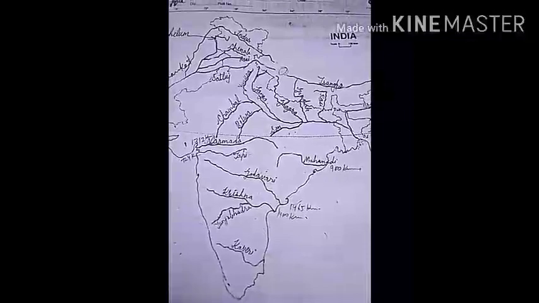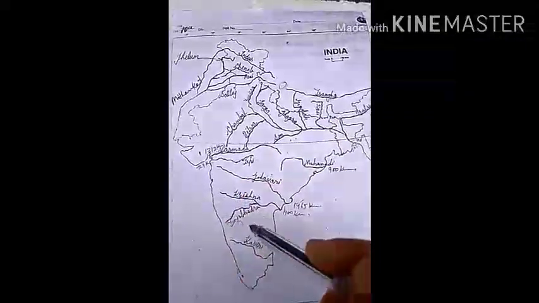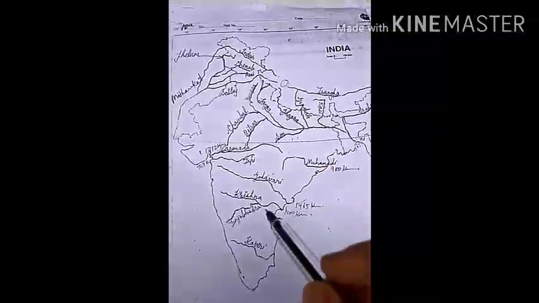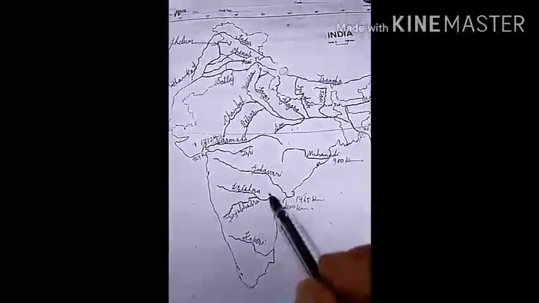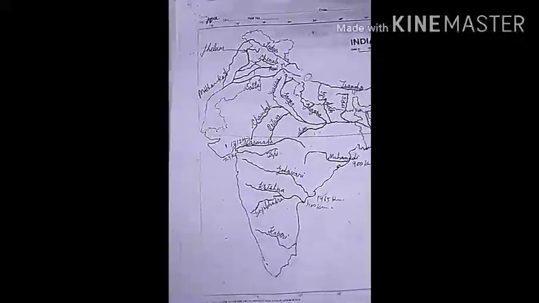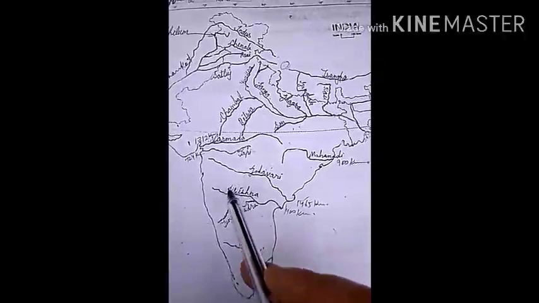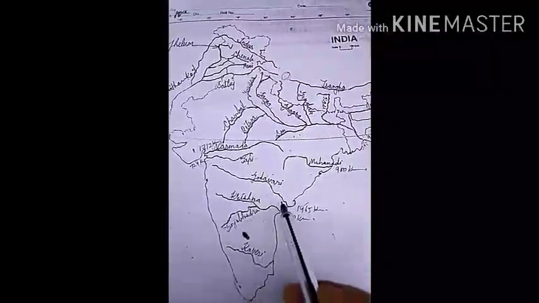I have not located all these tributaries because you should have knowledge only about the main rivers. There is no need to locate the tributaries, you just have to learn their names. Its drainage basin is shared by Maharashtra, Karnataka and Andhra Pradesh.